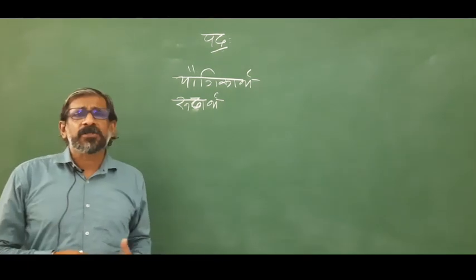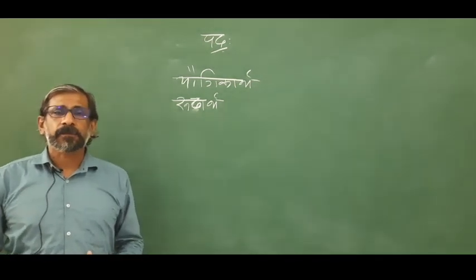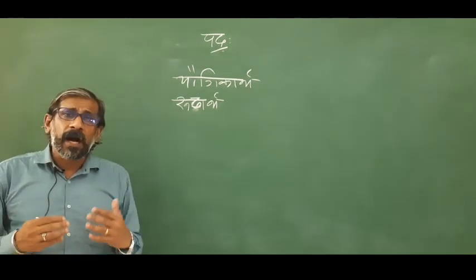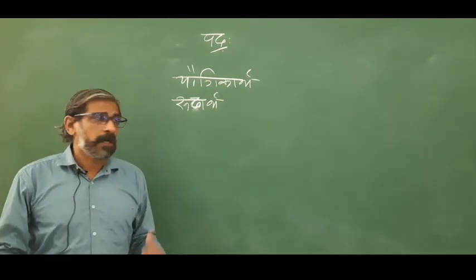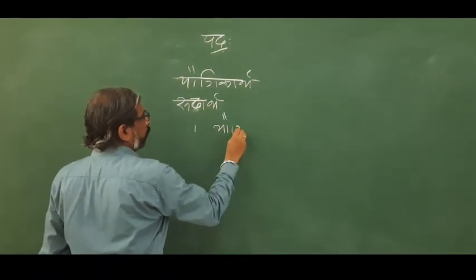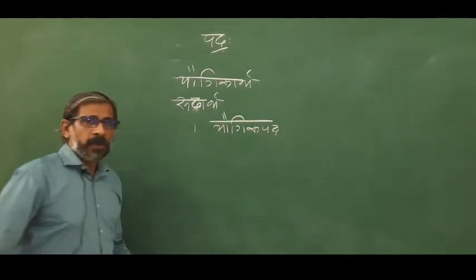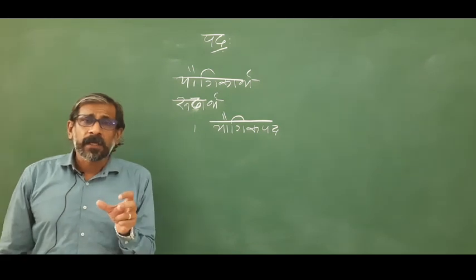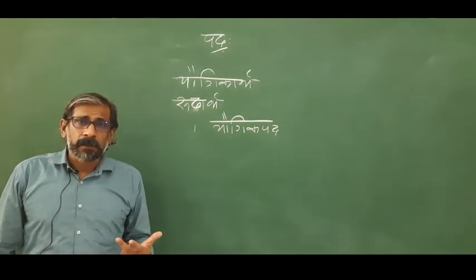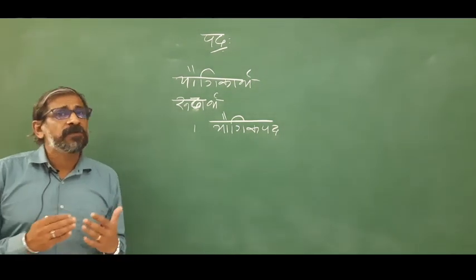According to this classification, there are three kinds of words in Sanskrit language. A word which has only a Yaugika Artha is called Yaugika Pada. Yaugika Pada has only a Yaugika Artha, means the meaning of that word is corresponding to the etymological derivation of that word.